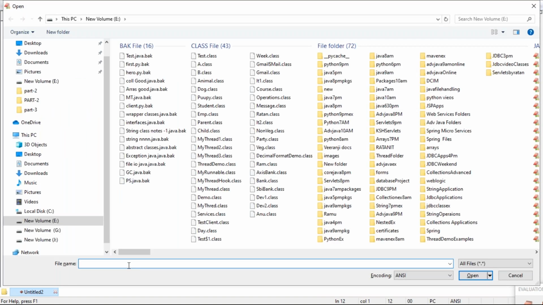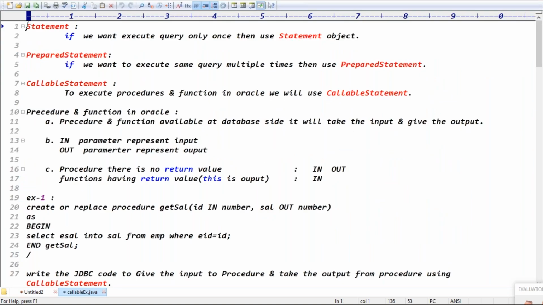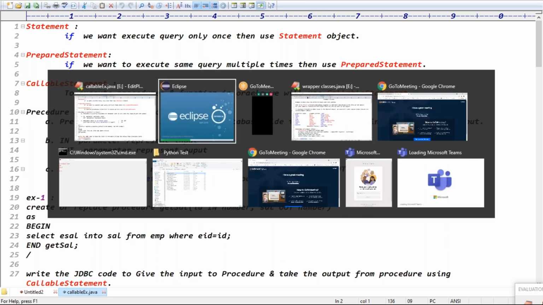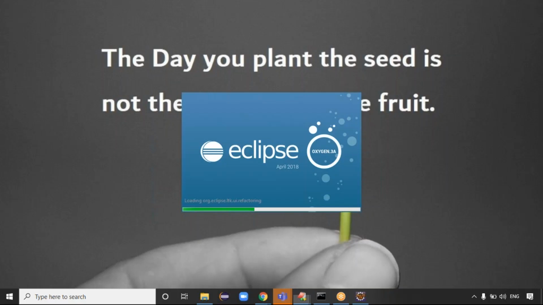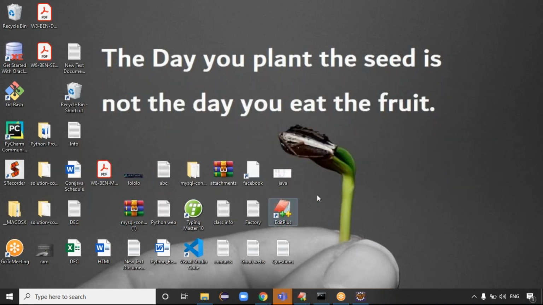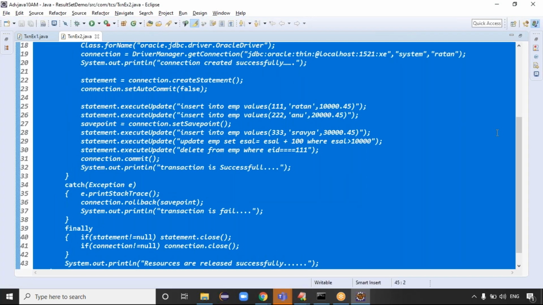JDBC supports only what type of transactions? JDBC supports only local transactions, right? Exactly. And Hibernate supports global transactions. The main principle of a transaction is either do everything or do nothing. Do everything means all operations will be successful, which is nothing but a commit operation, right?